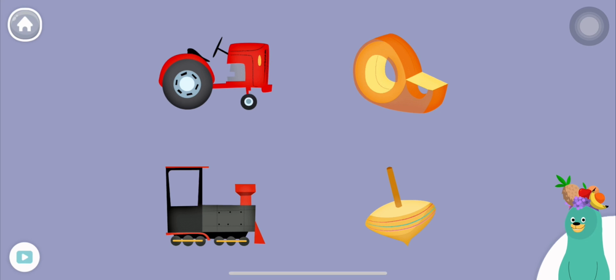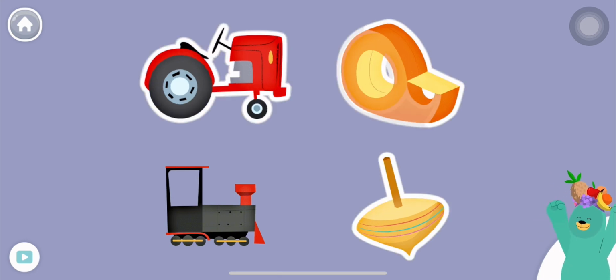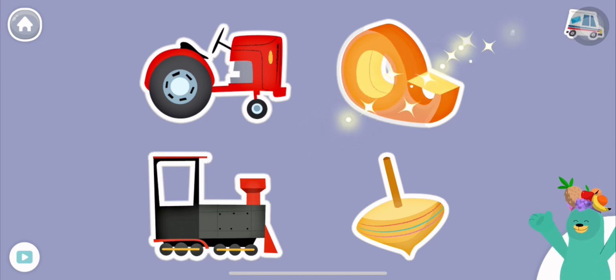All of these things start with the t sound. Tap them all and listen to the t sound at the beginning. Top, tape, track, train. Super!